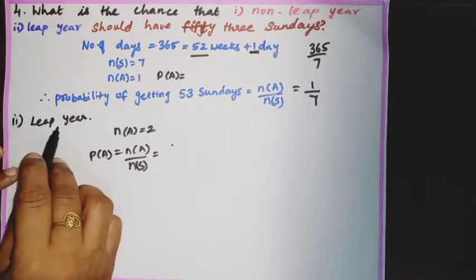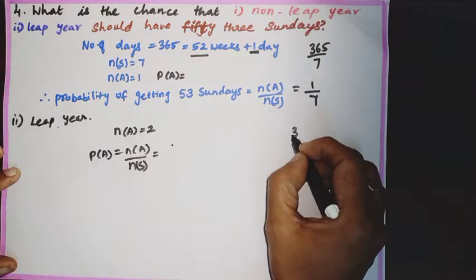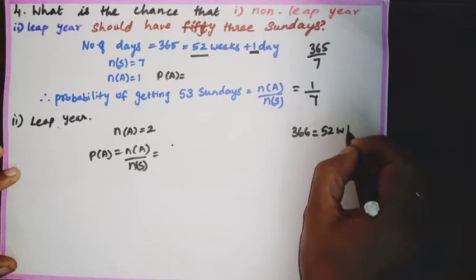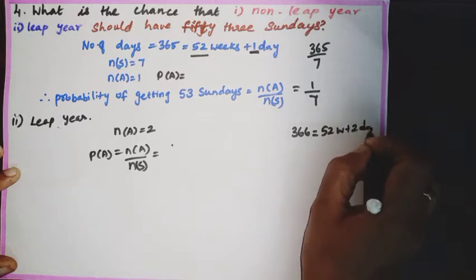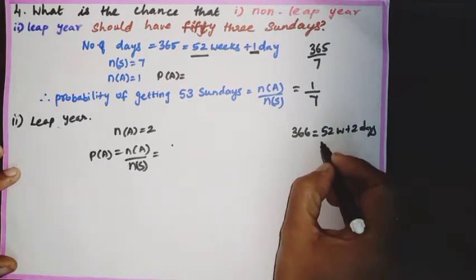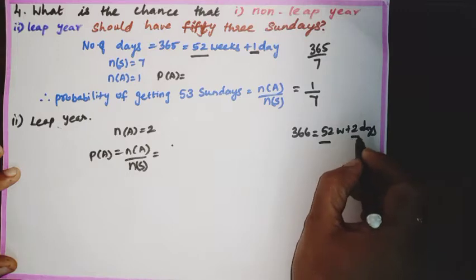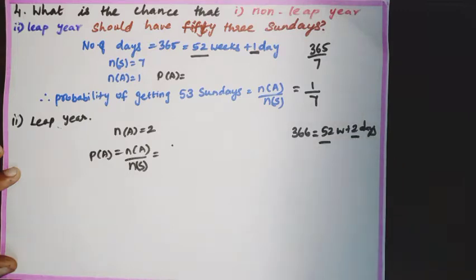Second subdivision, leap year. In a leap year we have 366 days, which is equal to 52 weeks plus 2 days. In 52 weeks we have 52 Sundays. We have to find the probability of getting one Sunday from the remaining 2 days. The remaining 2 days can be a combination of the following.